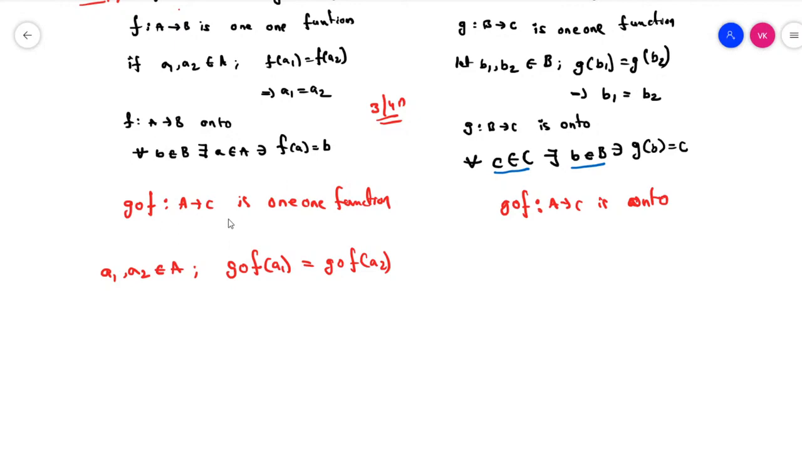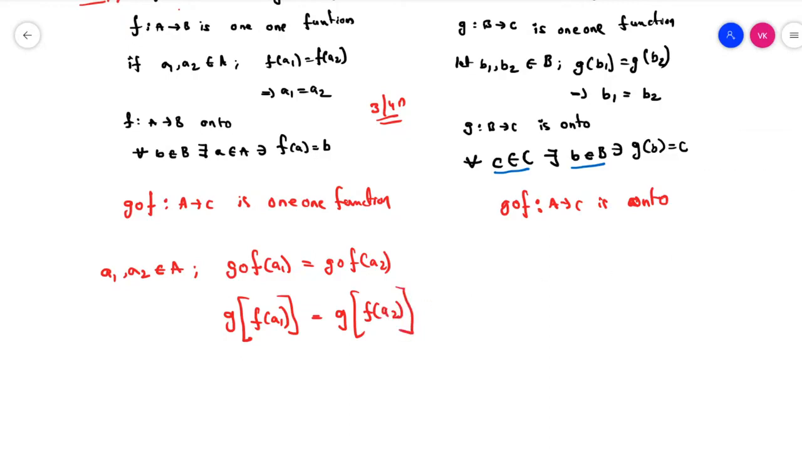When we are proving any function is 1-1, finally we have to get A1 is equal to A2. At the end stage we have to prove that A1 is equal to A2. In this way we have to move forward. Let's write this as a function: G of F of A1 is equal to G of F of A2.